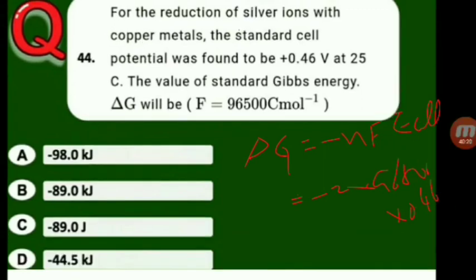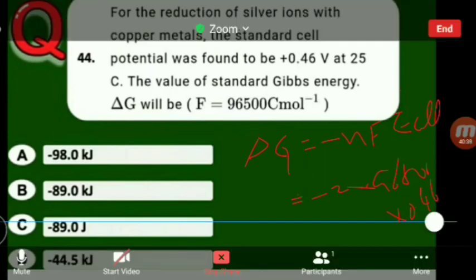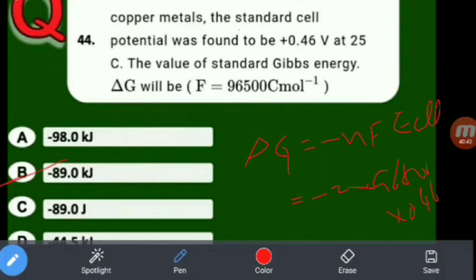So the value is approximately 8889 joules. But we want kilojoules. Therefore, dividing by 1000, roughly minus 89 kilojoules. So the answer is B. Minus 89 kilojoules. This is in joules, so 8896 joules is not the answer. So converted into kilojoules, that is 89 kilojoules. See the conversion.